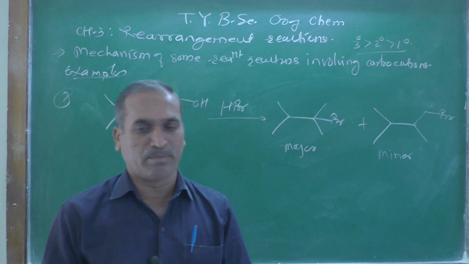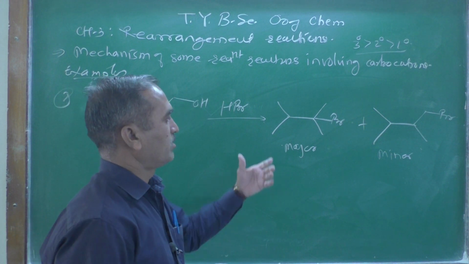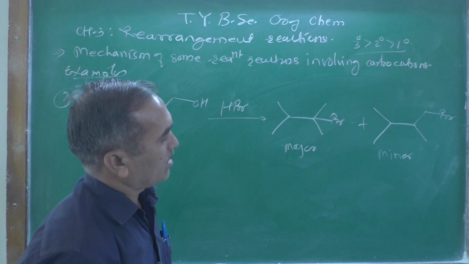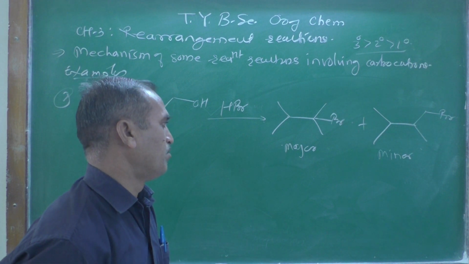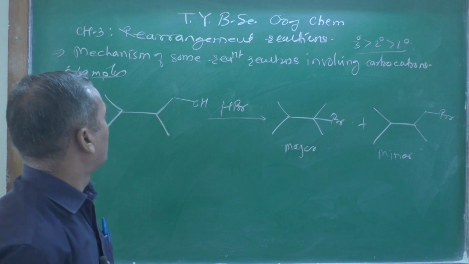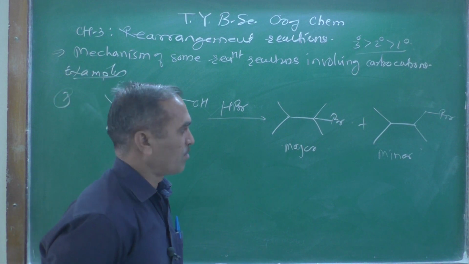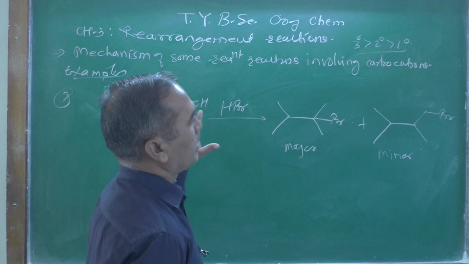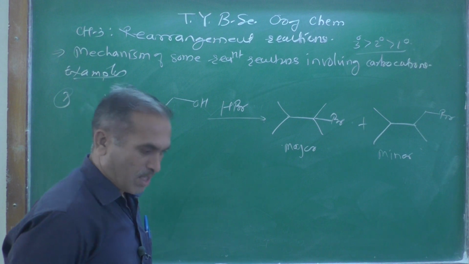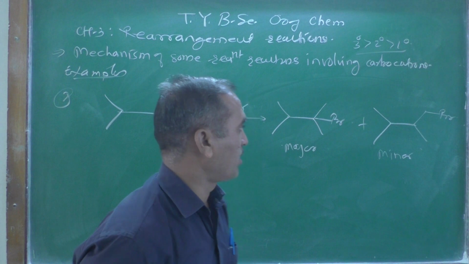When you know the mechanism behind it, then you come to know why this one is major and that one is minor, because we are talking about the mechanism of a rearrangement reaction involving a carbocation. This mechanism also involves a carbocation, and as we know, mechanism is the language of organic chemistry.